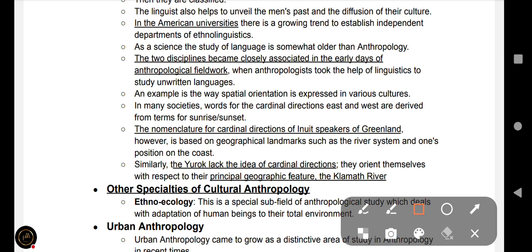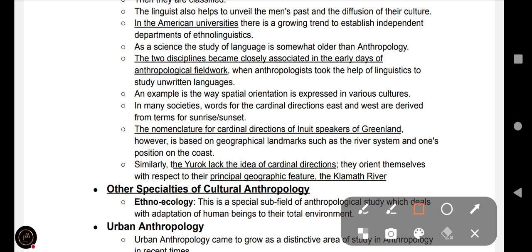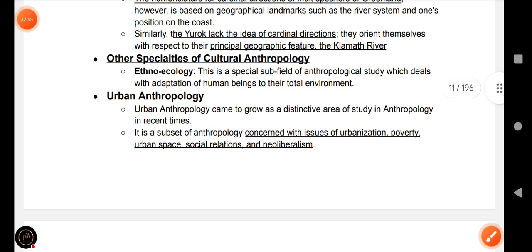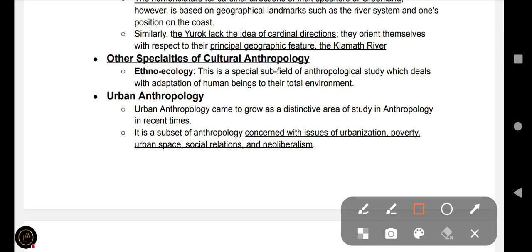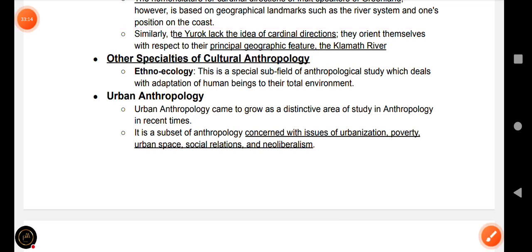Nomenclature of cardinal directions of Inuit speakers of Greenland. So you can remember this. As an example, similarly, Europe lacks the idea of cardinal directions. They orient themselves with respect to their principal geographic feature, the Klamath River.